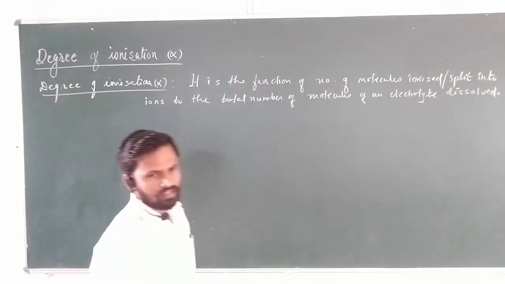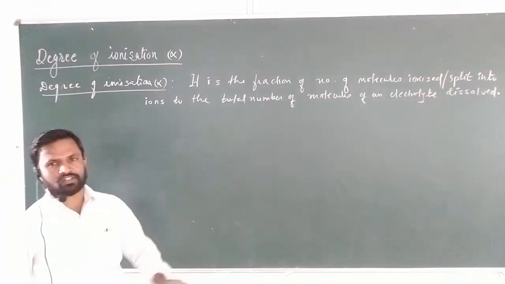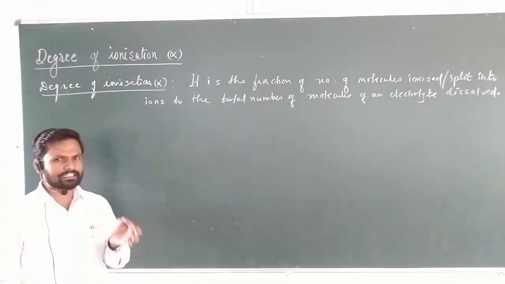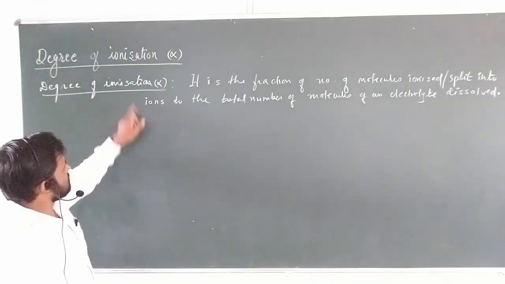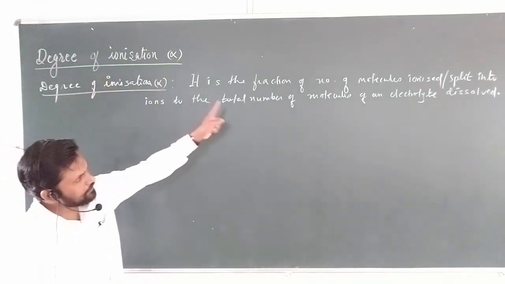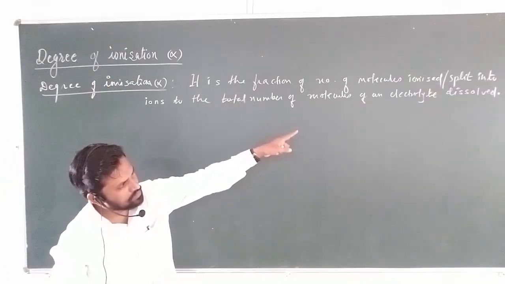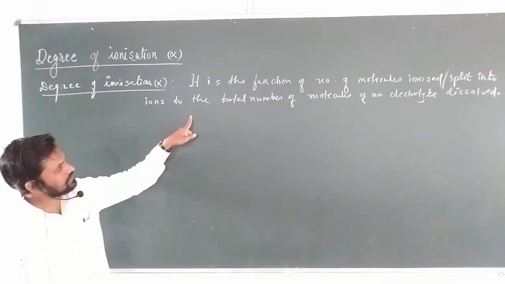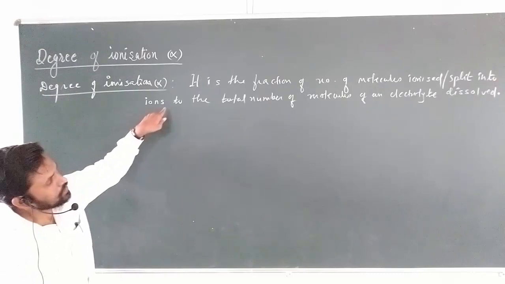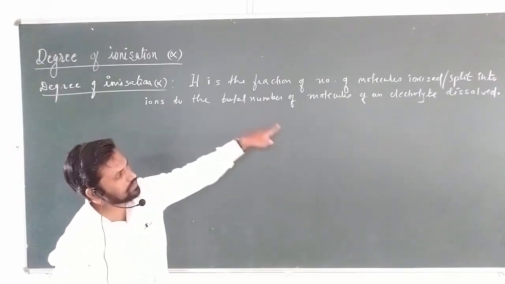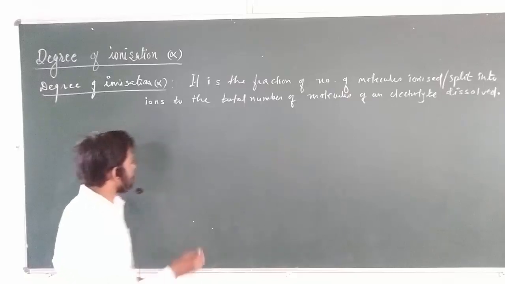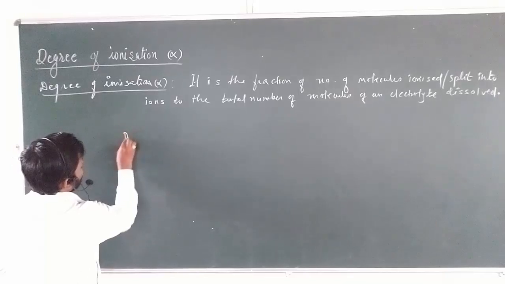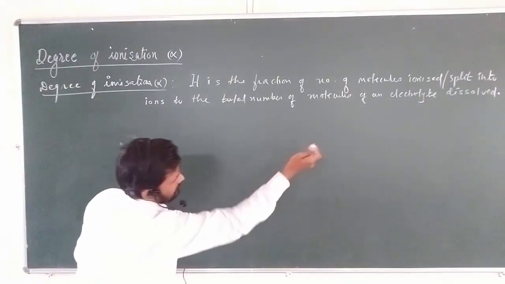See, very simple. It is a fraction, means what? It's a ratio. Fraction is nothing but the ratio. It's a quantitative value. Degree of ionization is the fraction or the ratio of number of molecules ionized or split into ions to the total number of molecules of an electrolyte dissolved. Mathematically we can write the definition here.